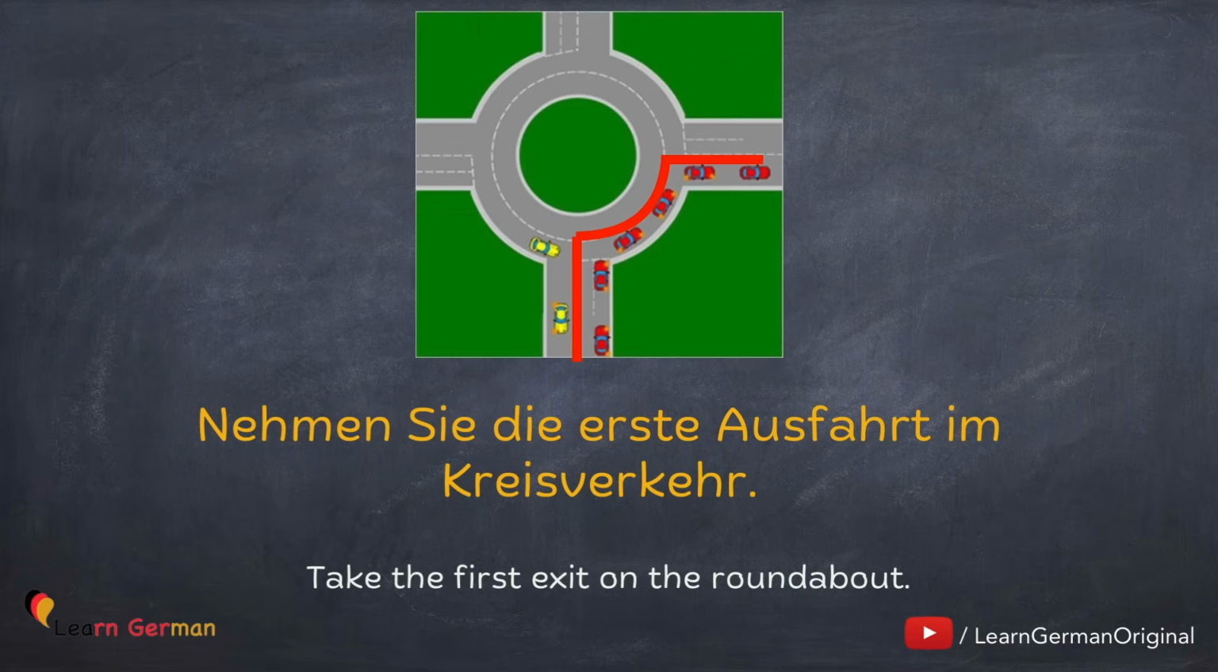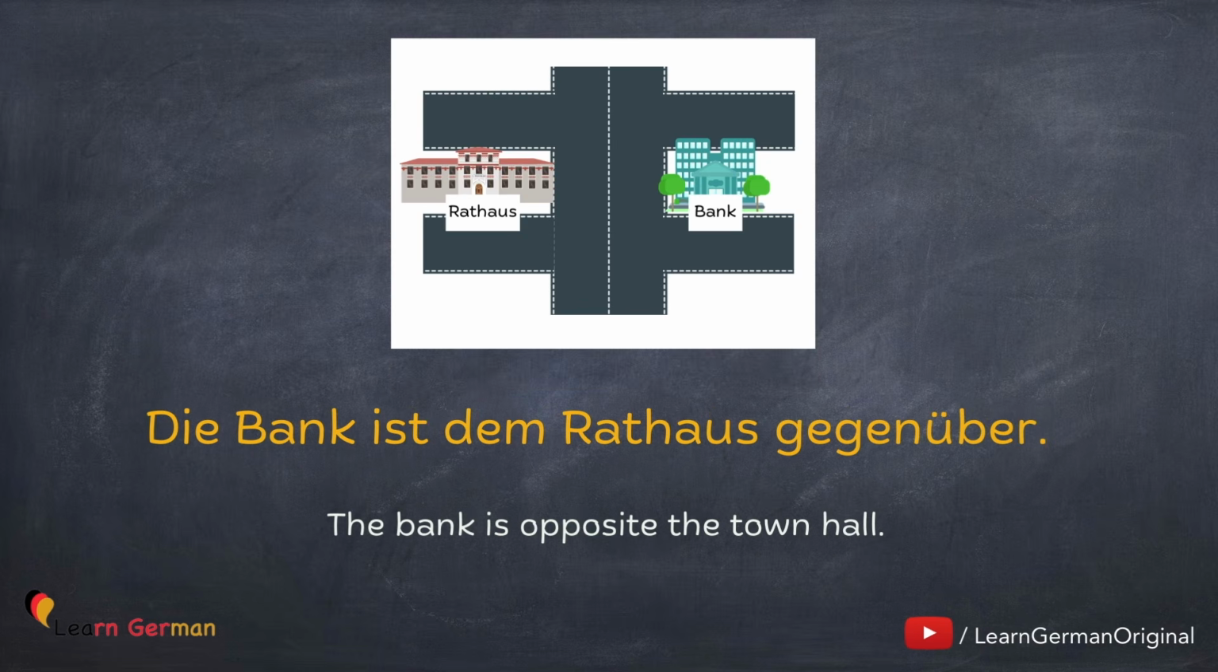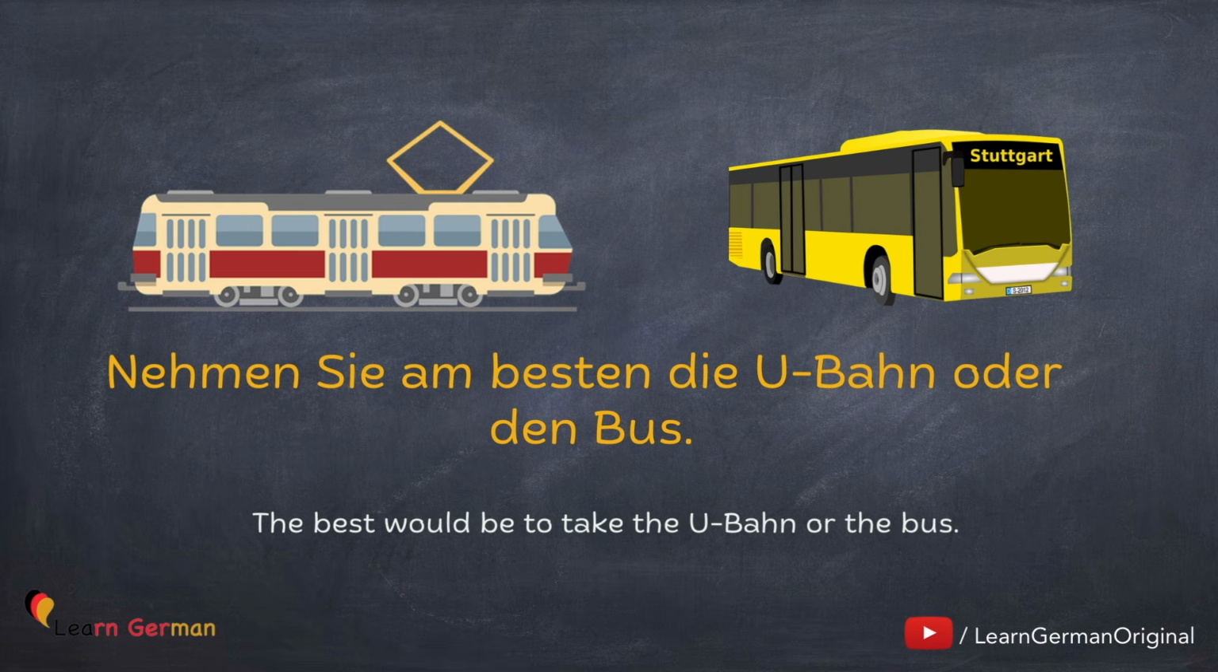Now let's do some structures which will tell us about the position of some places. The first one is Die Kirche ist an der Ecke. Die Bank ist dem Rathaus gegenüber. If you are wondering what the words gegenüber, an, entlang, etc. mean, well, they are all prepositions. If you want to learn prepositions, you can watch our videos for accusative prepositions and dative prepositions. The links are given below. If something is located very far away, you can say, nehmen Sie am besten die U-Bahn oder den Bus.